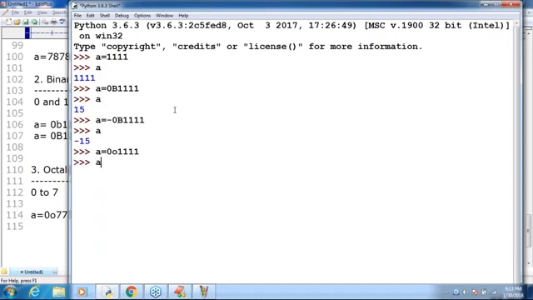Then automatically, can you please print the A value? Its equivalent value is 585. This is 1 into 8 power 0, 1 into 8 power 1, 1 into 8 square, 1 into 8 cube. Converting this octal number to decimal, the equivalent decimal number is 585 by default. So the number should compulsorily be prefixed with 0 small o or 0 capital O. Clear, right?